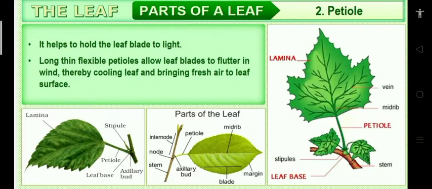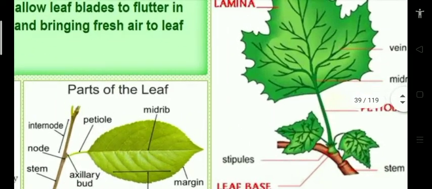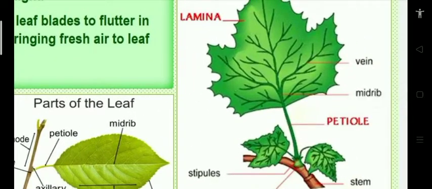See, lamina mainly helps in attachment. Next, petiole, mesopodium. It mainly holds the lamina toward the sunlight. The petiole is a stalk-like structure, which connects the lamina and the leaf base. A petiole helps in fluttering in the wind and brings cool, fresh air to the lamina, the leaf surface. That is nothing but the petiole.